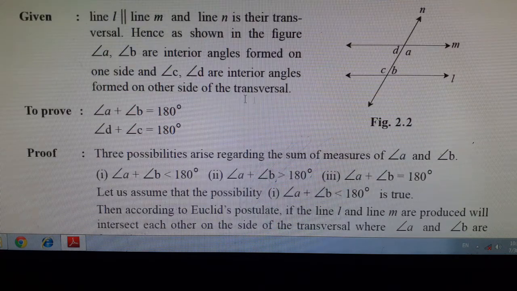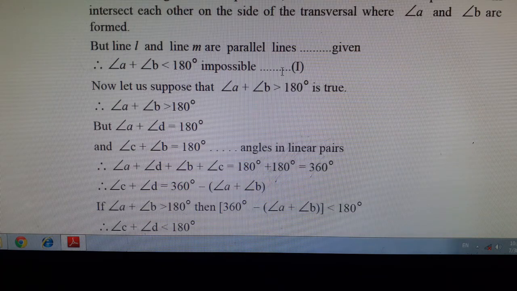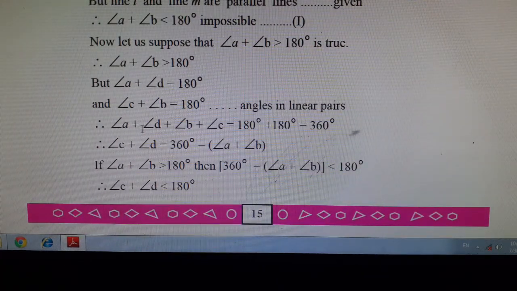There are four angles, angle A, angle B, angle C and angle D. Angle A plus angle D is equal to 180. Why? It is a linear pair. As well as angle C plus angle B is also 180. Why? They are linear pair angles. If we write angle A plus angle D plus angle B plus angle C is equal to 180 plus 180 is equal to 360.